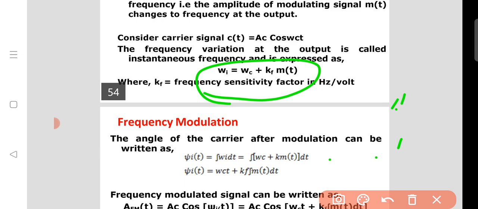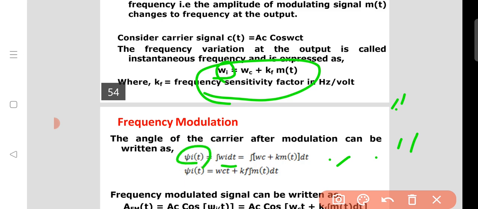So psi i of t is indicated by the integral of omega i dt, because I already told you to remember that relation: the derivative of psi of t equals omega. Here omega i is the instantaneous frequency and psi i is the instantaneous angle.